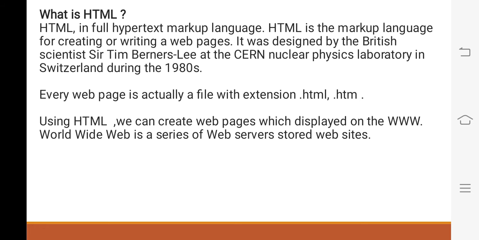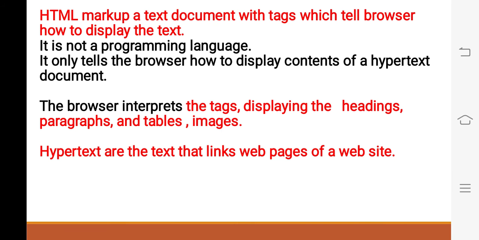And children, using HTML, we create web pages that are displayed on the World Wide Web. World Wide Web is a series of web servers that store the websites. Hypertext markup language uses tags which tell the browser how to display the text. Children, HTML is not a programming language. We don't have to write the codes. It only tells the browser how to display the content of a hypertext document.